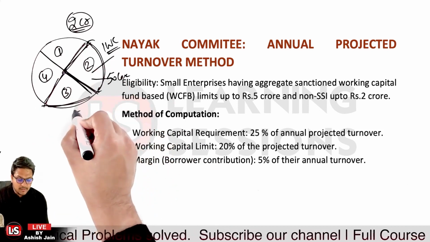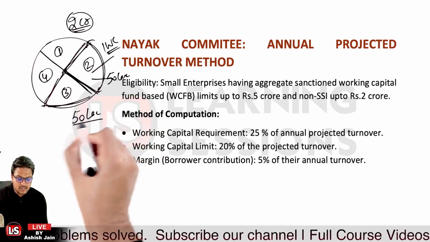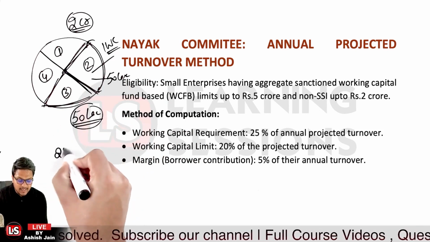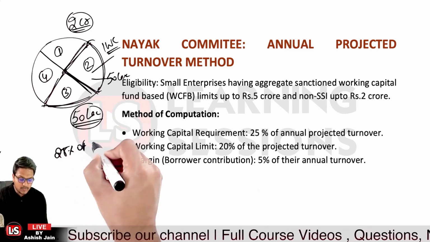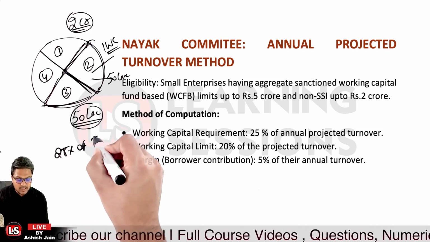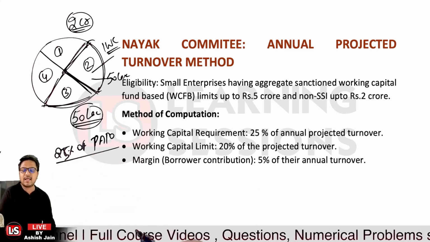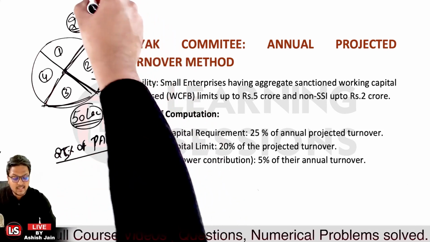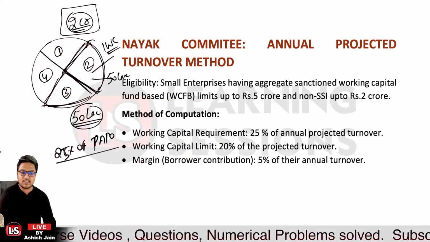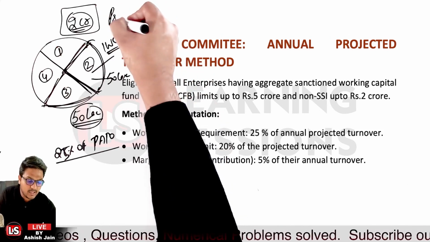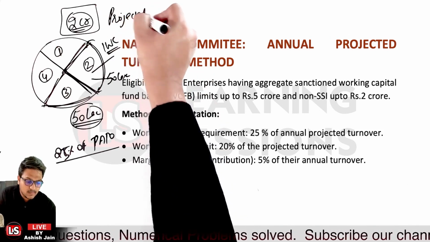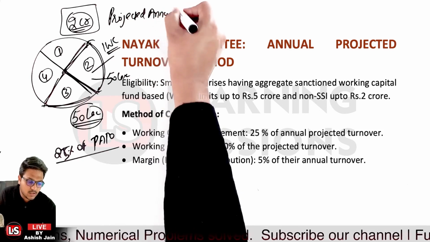Now out of this 50 lakh, which is actually what? Which is 25% of the total, or we can say projected annual turnover. 25% of the projected annual turnover. If we say this 2 crore rupees is actually what? This is the projected annual turnover. I'm just writing it over here. This is projected annual turnover.